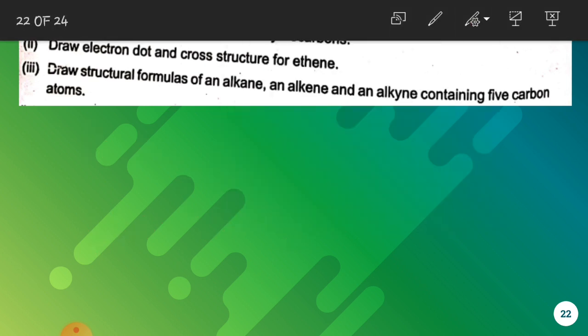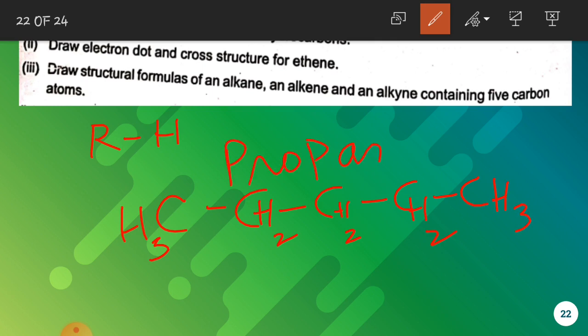Third question is, draw the structural formula of an alkane, alkene and alkyne containing 5 carbon atoms. So for alkanes, you know the general formula. What you will do, you have to draw 5 carbon atoms in a row and then you will write hydrogen atoms with each carbon atom. So the alkane with 5 carbon atoms is pentane.